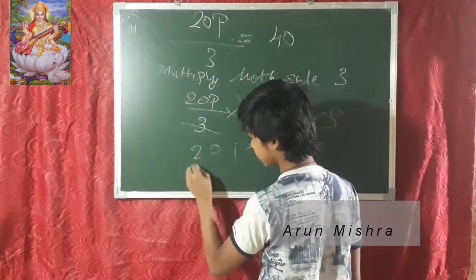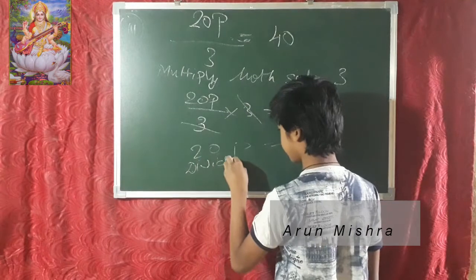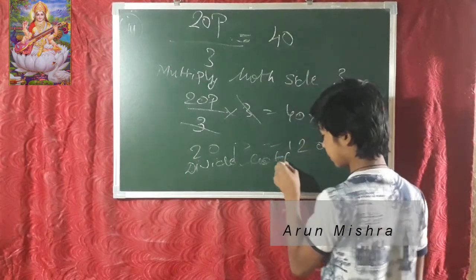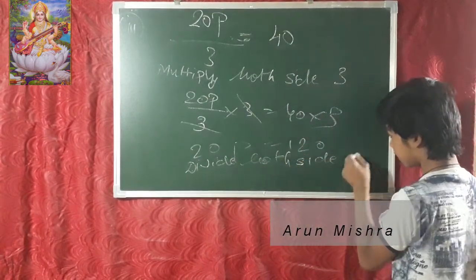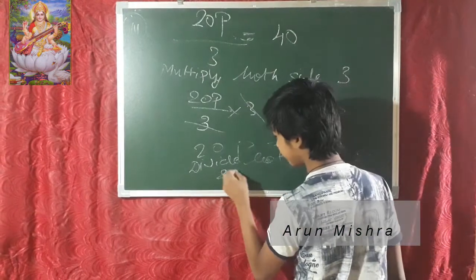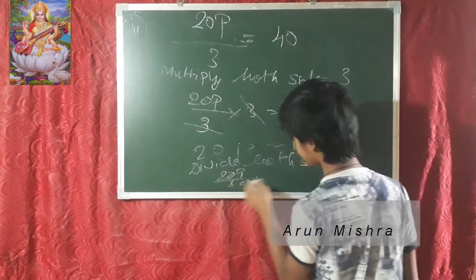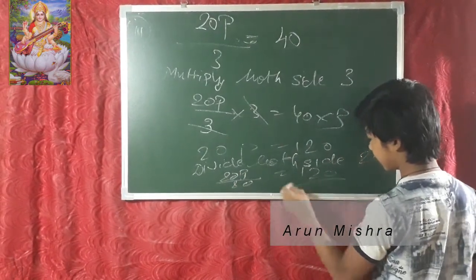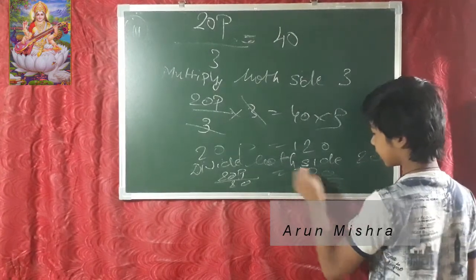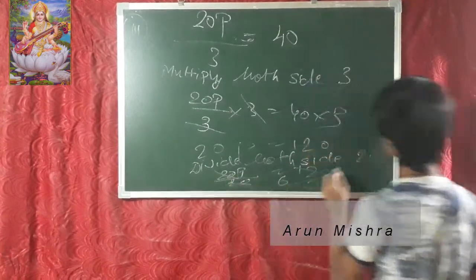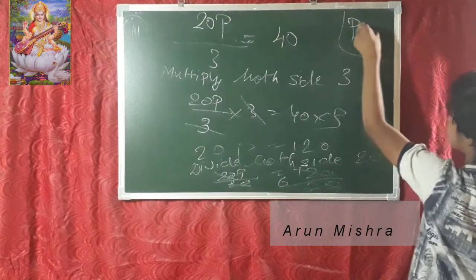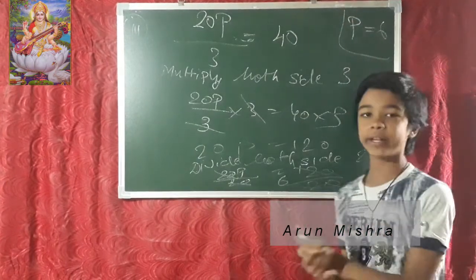Now divide both sides by 20. 20p upon 20 equals 120 upon 20, which is 6. The 20s cancel. The value of p is 6. So the answer of the equation has come.